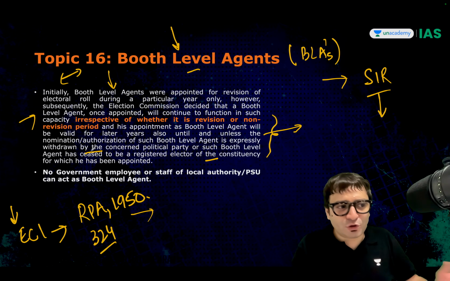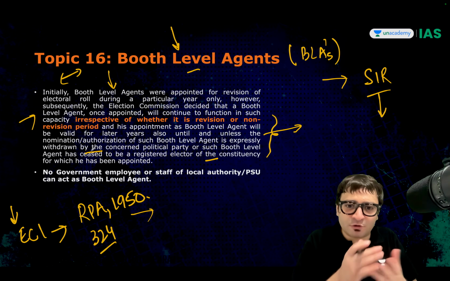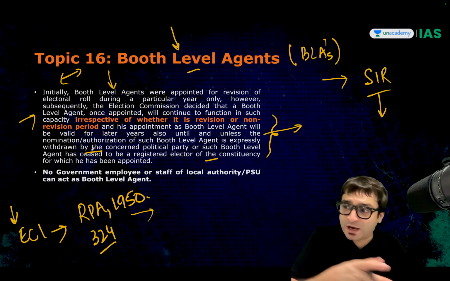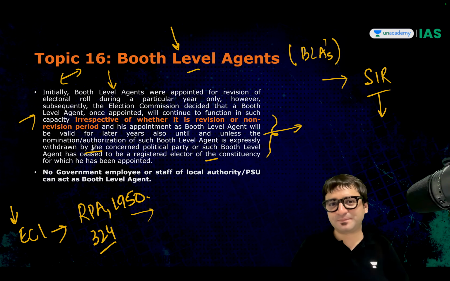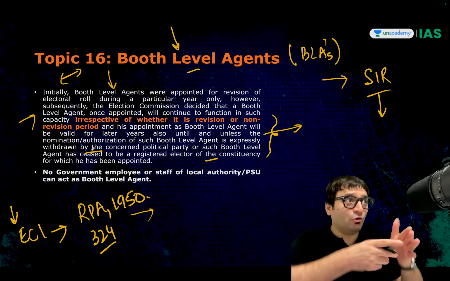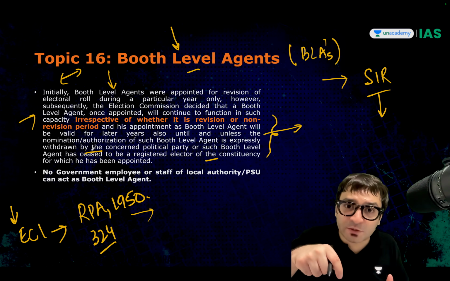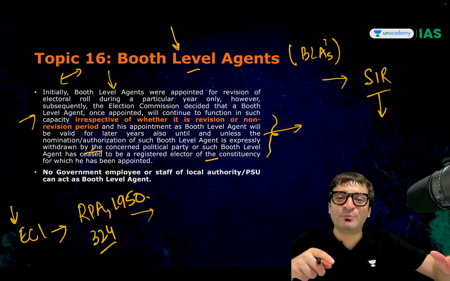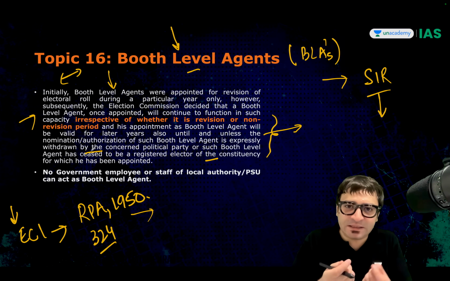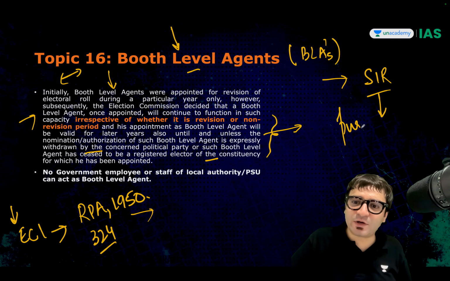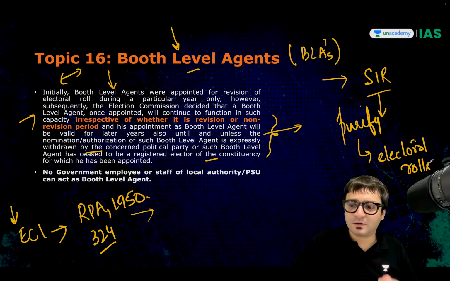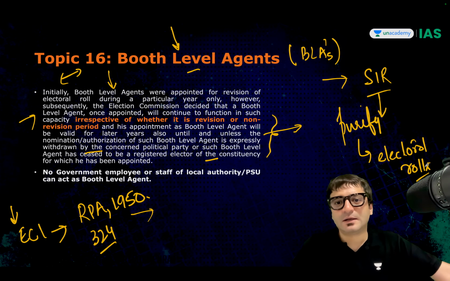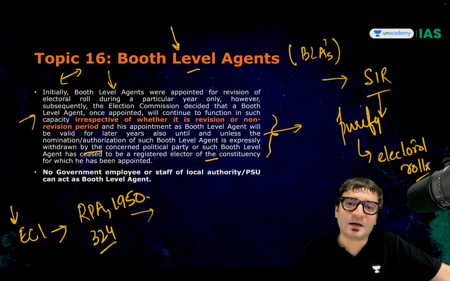For what? To assist in the preparation of the electoral rolls. To help people who are not on the electoral rolls to get on the electoral rolls. To help those people who are on electoral rolls but should not be there. In fact, they should be removed. So basically, helping the Election Commission of India purify electoral rolls. And for that purpose, booth level agents are appointed.